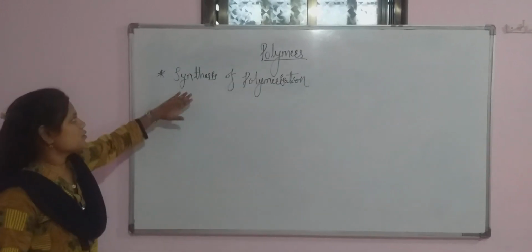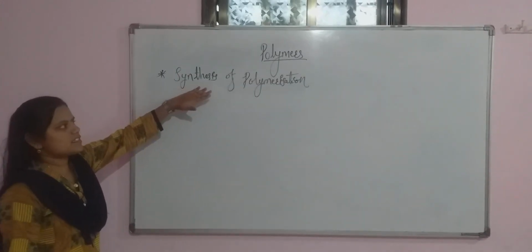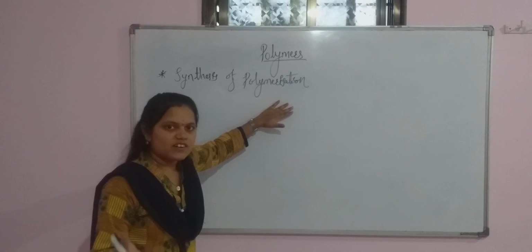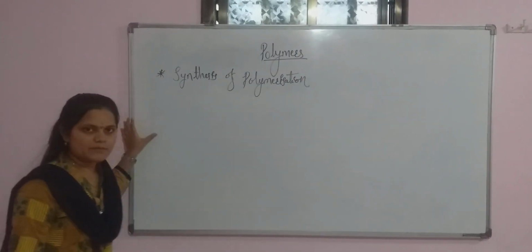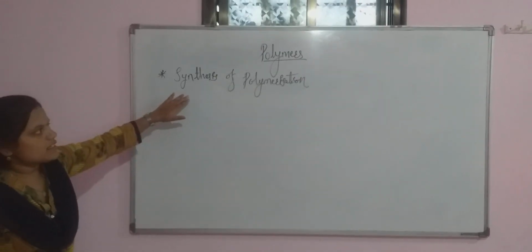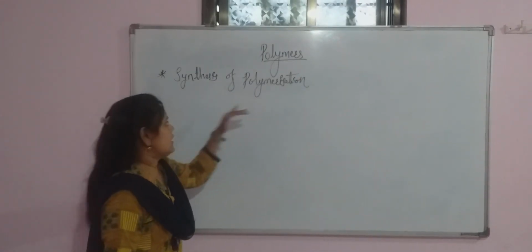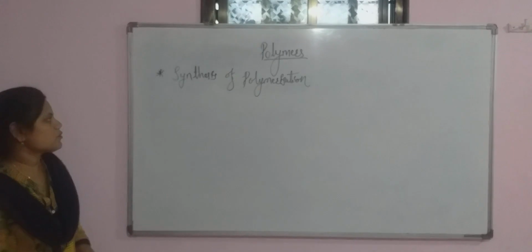I will start a new point of polymerization, that is the synthesis of polymerization. Okay, in the last video you already studied the classification of polymers. Now we study the synthesis of polymerization. In the synthesis of polymerization we have two types.